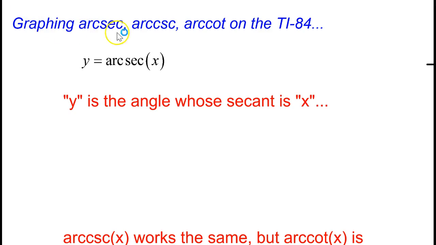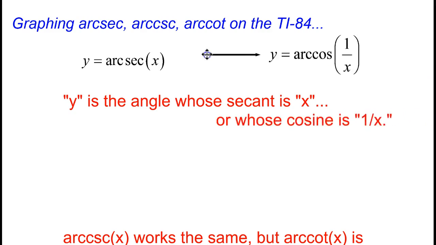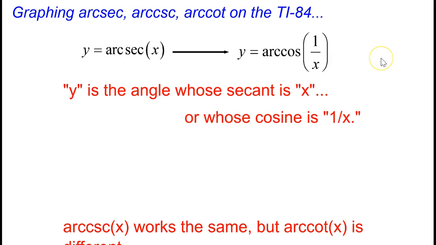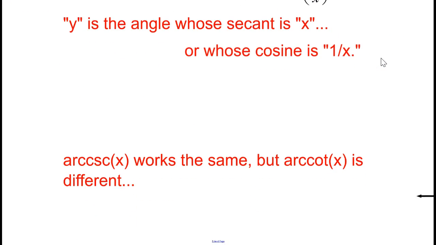I want to show you how to graph arcsecant, arccosecant, arccotangent on the 84. So let's look at this statement right here. It says y equals arcsecant of x. This means that y is the angle whose secant is x. But it also means this. Y equals arccosine of 1 over x, the angle whose cosine is 1 over x. So if you want to graph arcsecant of x, you can graph arccosine 1 over x, and those graphs will be the same. Now let's scroll down and look at another example.